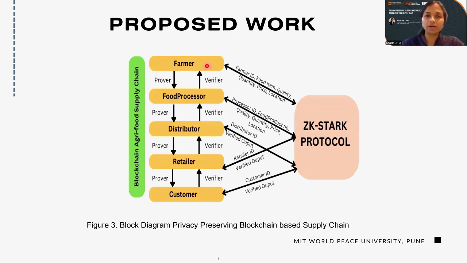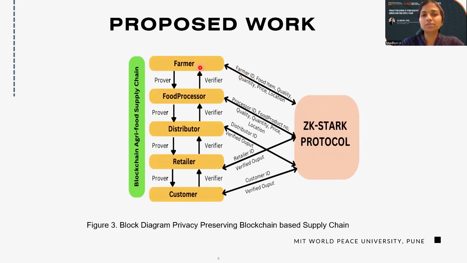The first entity will be the farmer, who is producing the food items. Then through the smart contract, all transactions will be done to the food processor, and authority will get transferred from the food processor to the distributor, to the retailer, and the retailer to the customer. For every transaction of the smart contract, all this data will be more secure, and privacy will be maintained with the help of this ZK-STARK protocol.